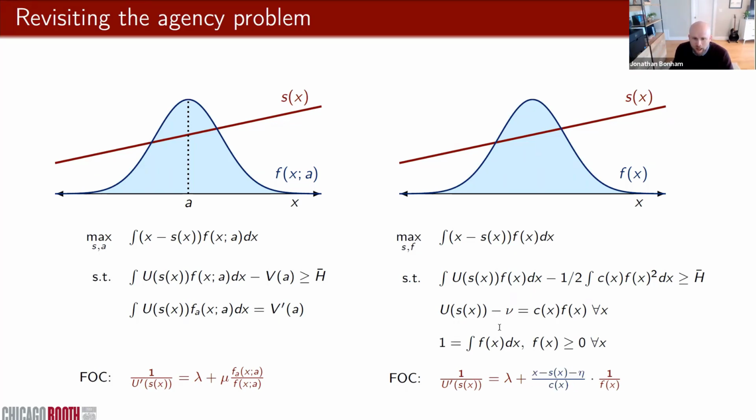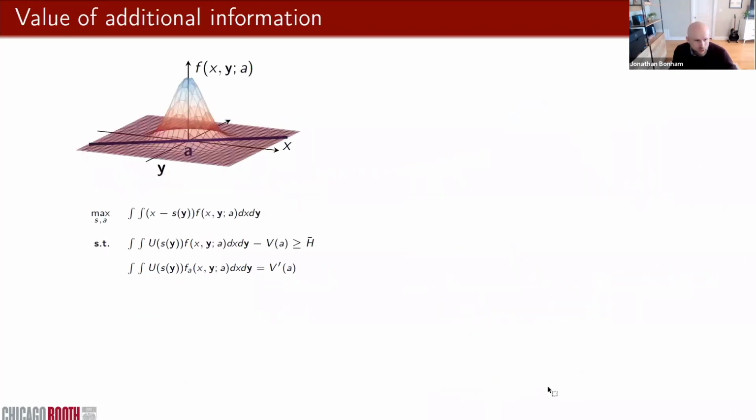And if we do that and substitute that expression in here, notice that in the denominator, we have C of X times F of X, and that is just this right-hand side of the IC constraint. So we can substitute this constraint in, and F has disappeared from this solution. Likelihood ratios have been replaced with a function of the principal's objective. Okay, let me keep going a little bit more before I elaborate on this.